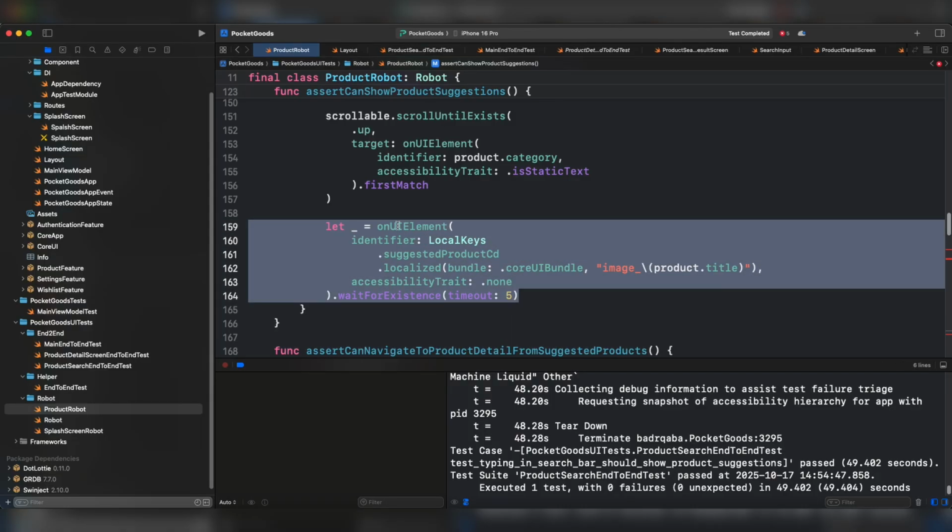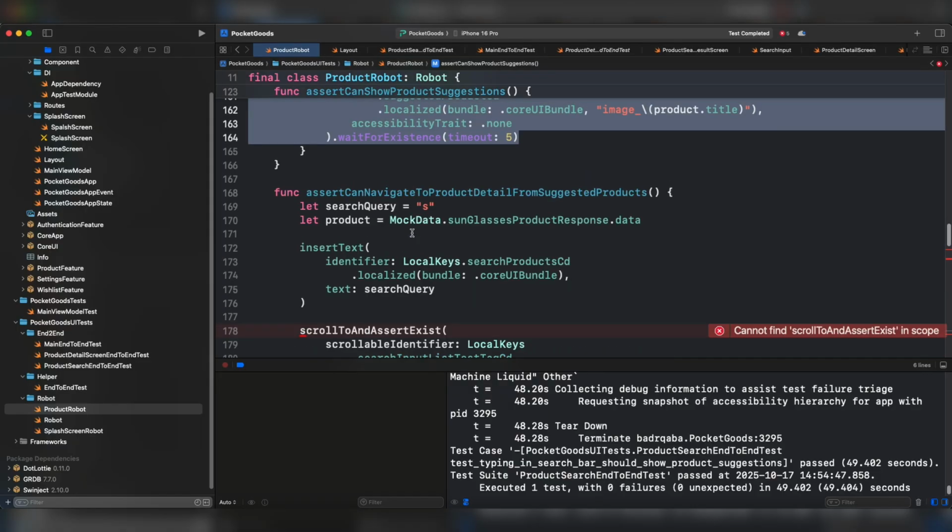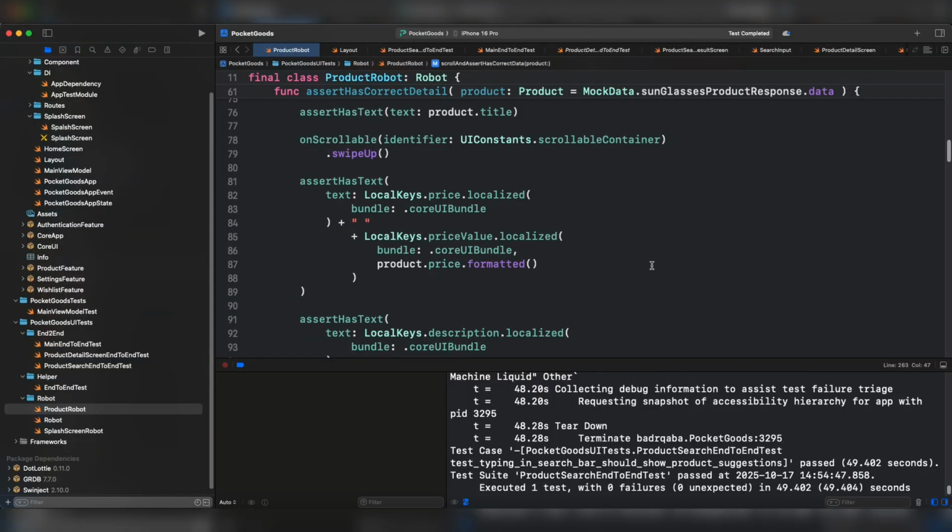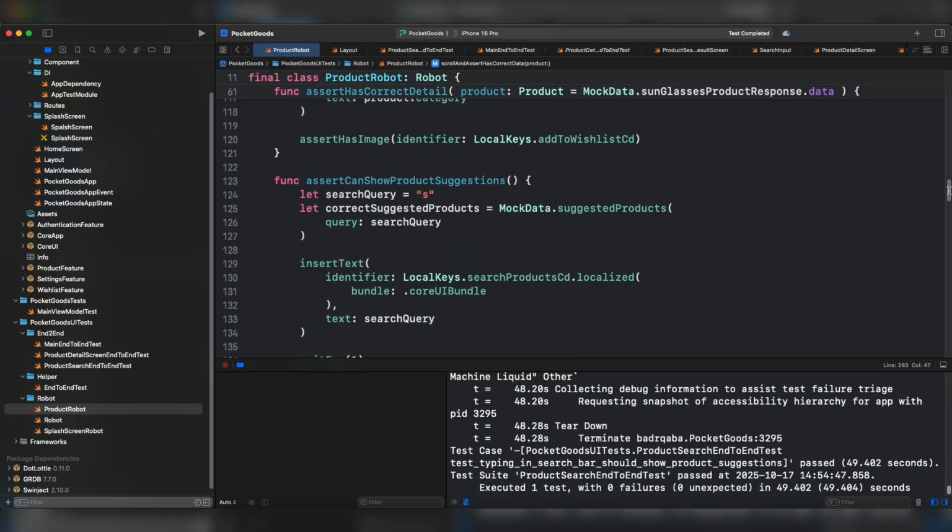And this is the caveat under this particular section. If you try to scroll to this particular element, it's going to scroll beyond the scrollable container. It's going to lead to an infinite loop, trying to find the bottom of the container. So you have to end it manually. So this is just a side note, but it works perfectly fine under undefined height of a scrollable container. With the same manner, we're going to do the rest. I have updated the code to match the new implementation. Now I think that we have to run the tests.